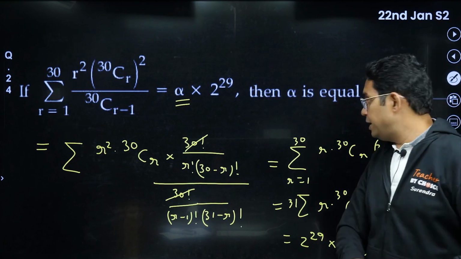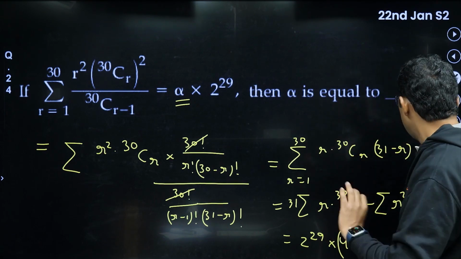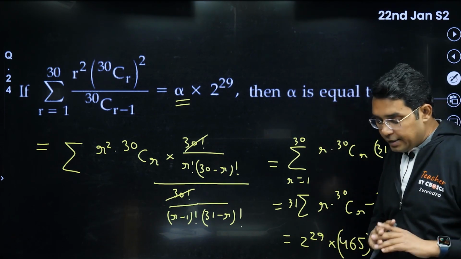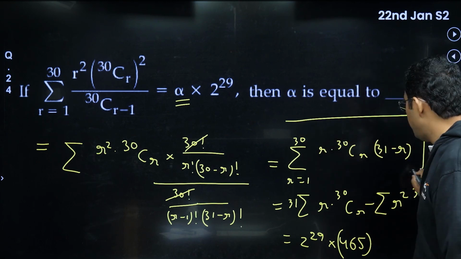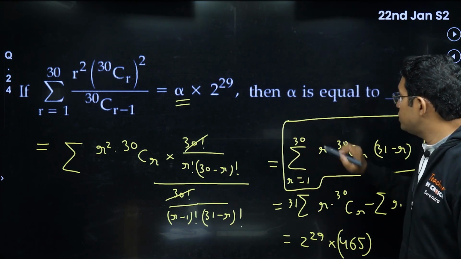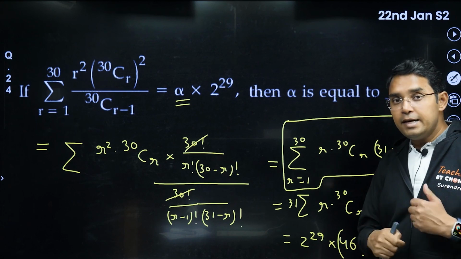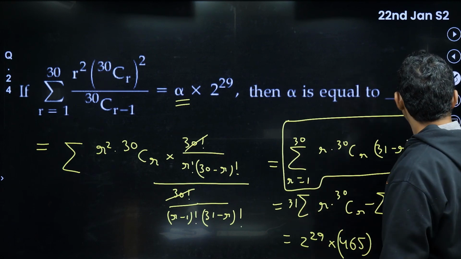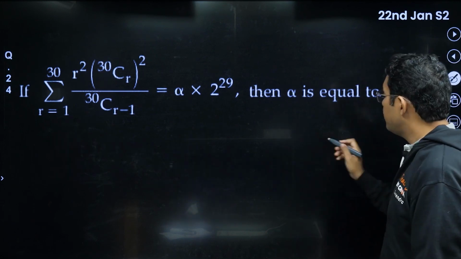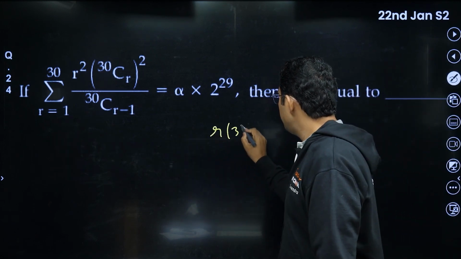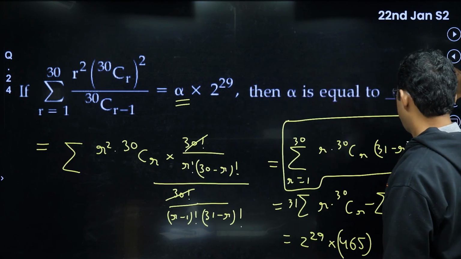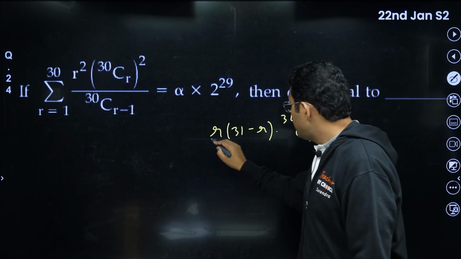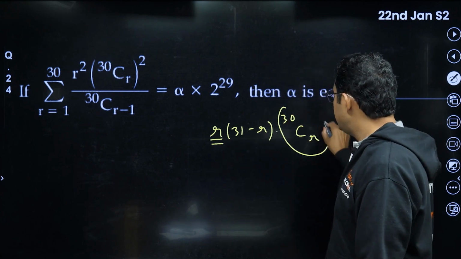Okay, one thing, just 1 minute, bacho. I would like to give you one idea that in case you are having any confusion, I will tell you one method where you can reduce this expression to an easier term, and where you can get the answer. Let me show you this thing. So what we were getting, r into 31 minus r into 30cr. I think this is what we were getting. Yeah. So what you can do, you can combine this r with 30cr.